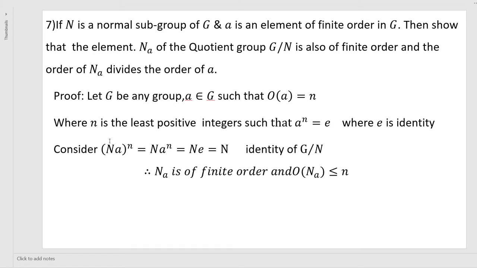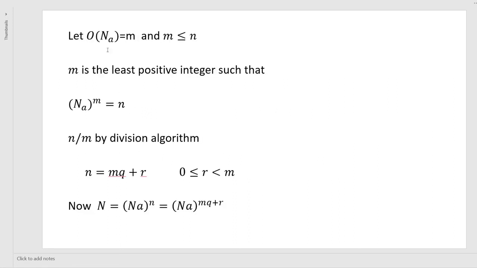Considering Na to the power of n, that is equal to N(a^n), that is equal to N e, which is the identity element of G by N. Therefore, Na is of finite order, and the order of Na is obviously less than or equal to n. Next, let the order of Na be m, where m is less than or equal to n.